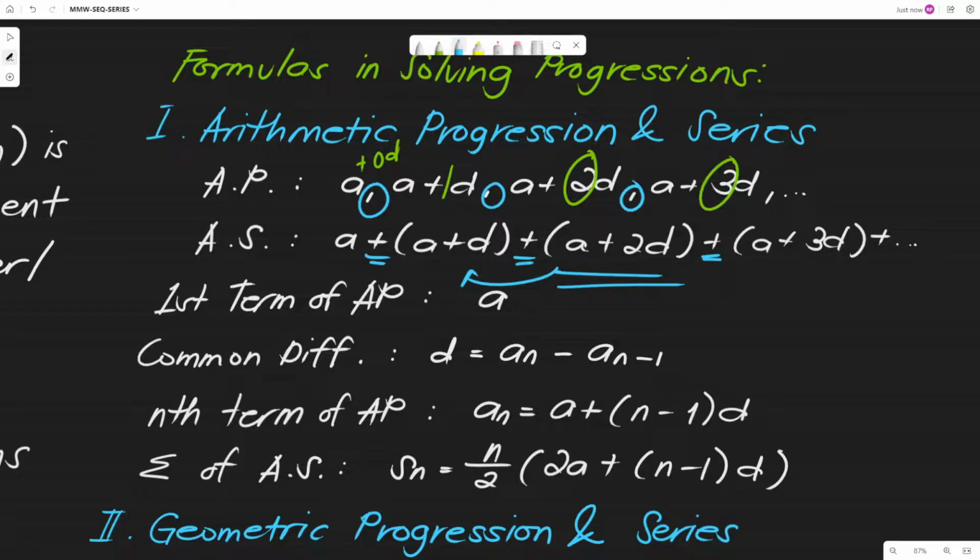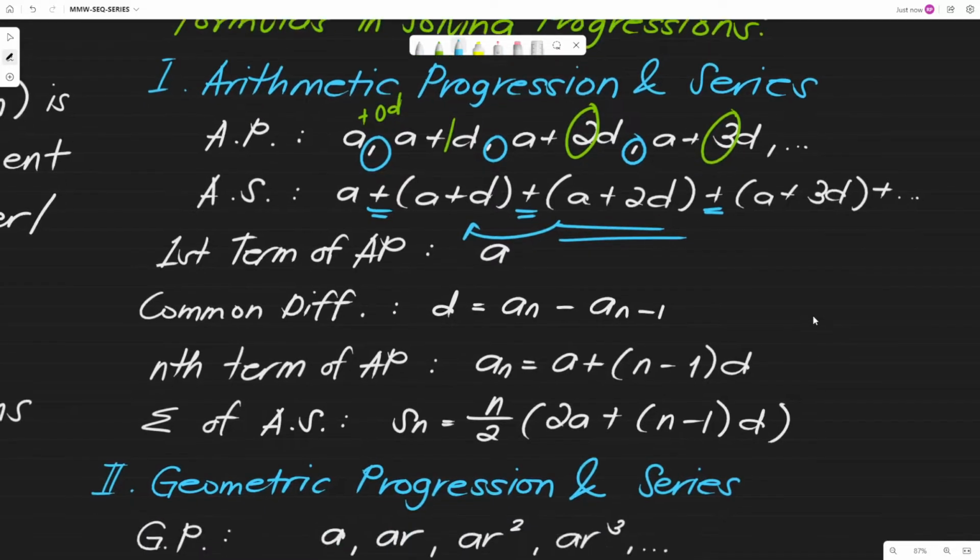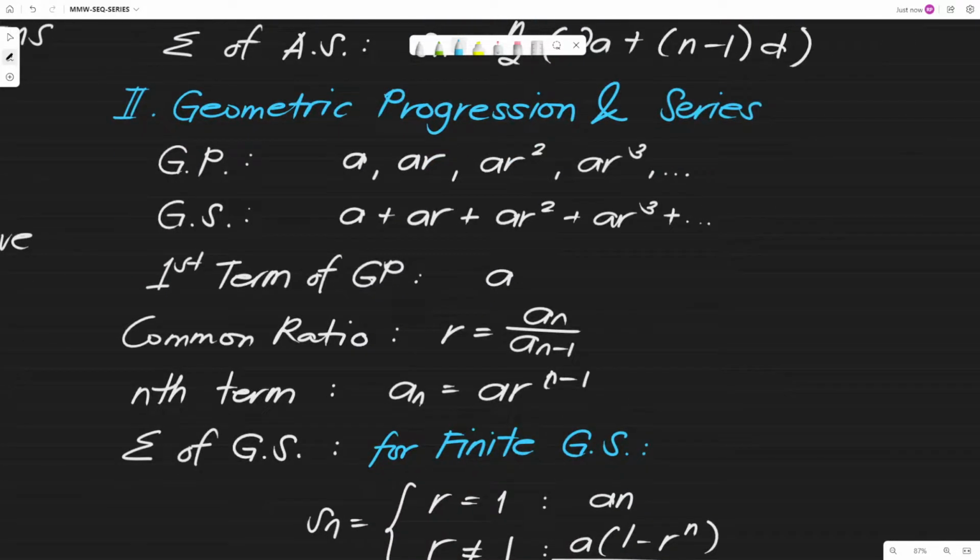And the sum of the arithmetic series, S sub n, is equal to n over 2 multiplied to the quantity of 2a plus the quantity of n minus 1 times d. So yun yung formula natin for the sum of the arithmetic series. Okay, so now let's jump into the geometric progression. Okay, so for the geometric progression, ito yung ating formula, so you can pause, kahit hanggang nth term muna kasi ay himay-himayin natin yung sum ng geometric series later.